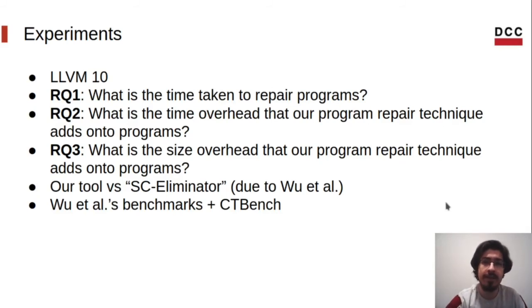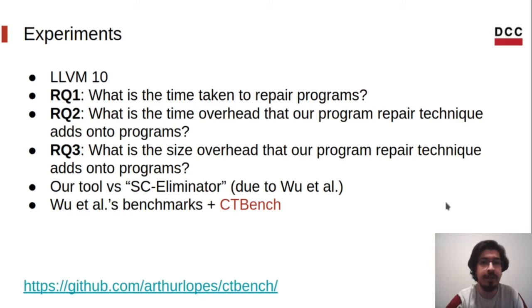Unfortunately, SC Eliminator, which is what Wu et al. called their prototype, could not be applied onto a few benchmarks, either because it produced the wrong code or it crashed. Such cases are represented in the charts without visible bars. You can find all of the benchmarks available in CTbench in this GitHub repository.